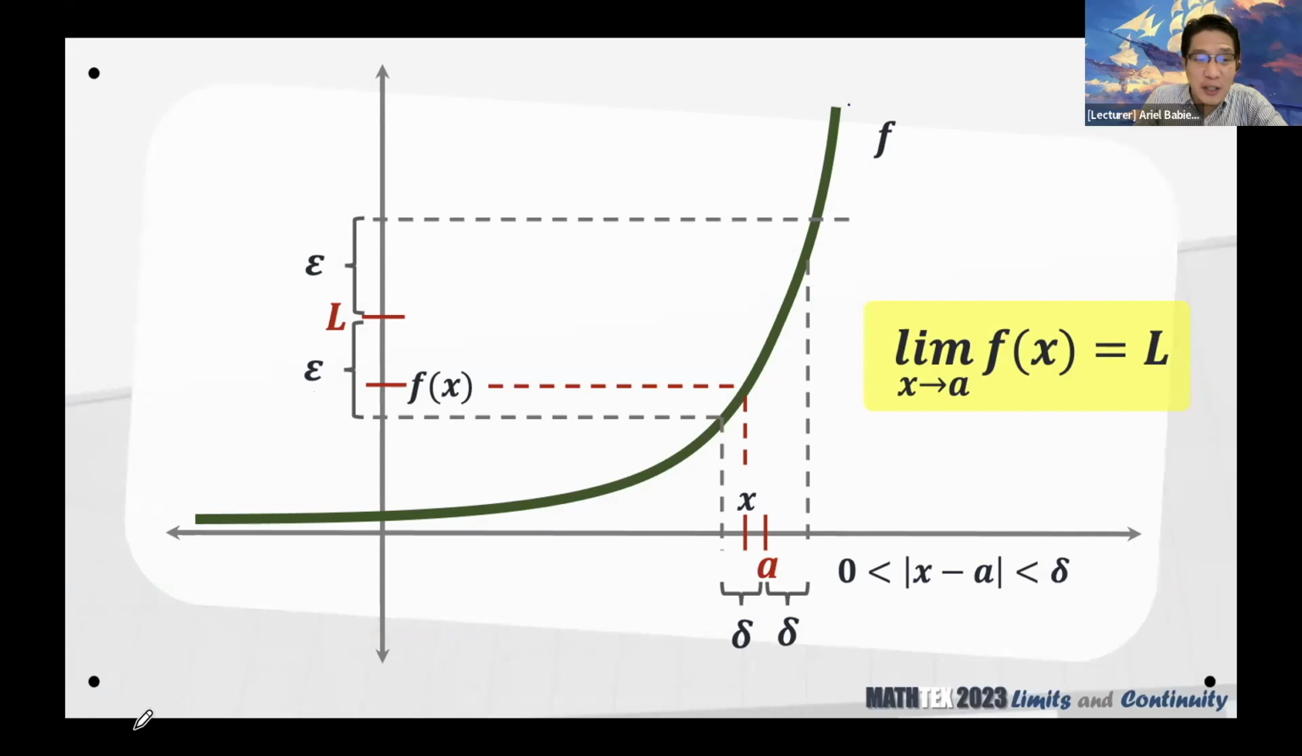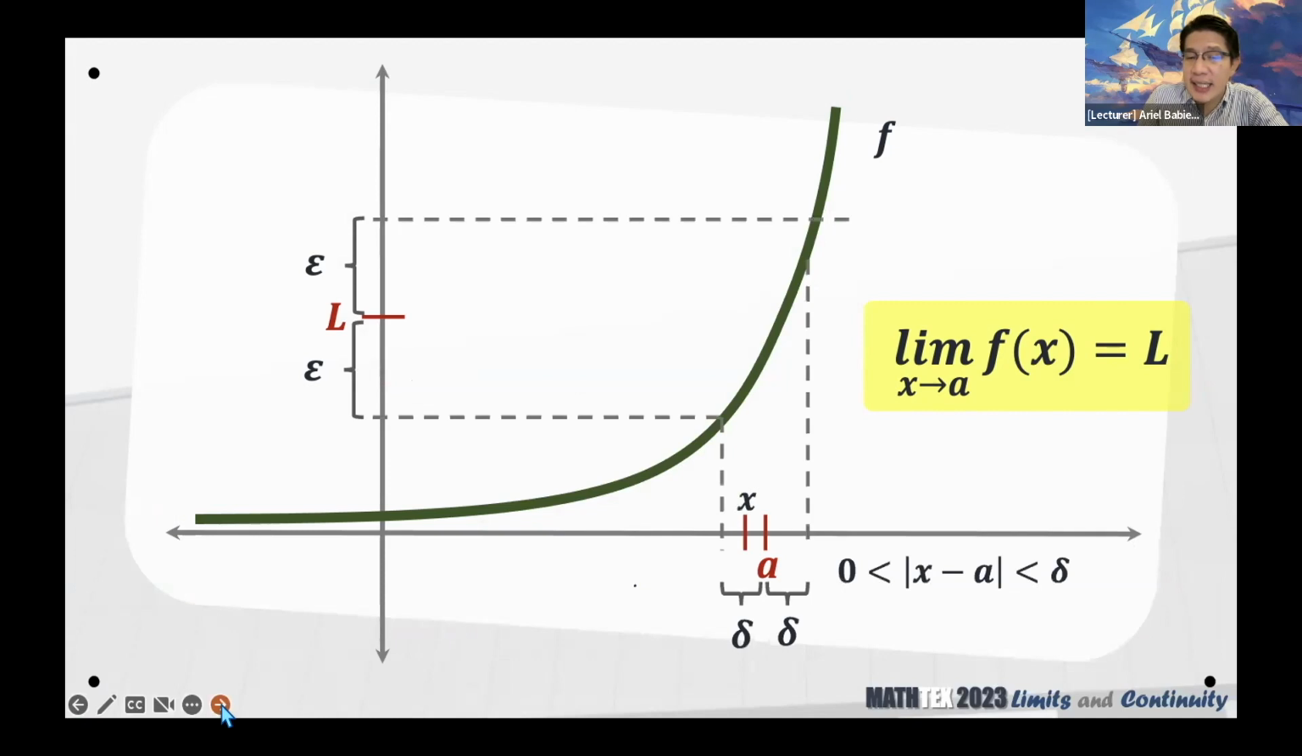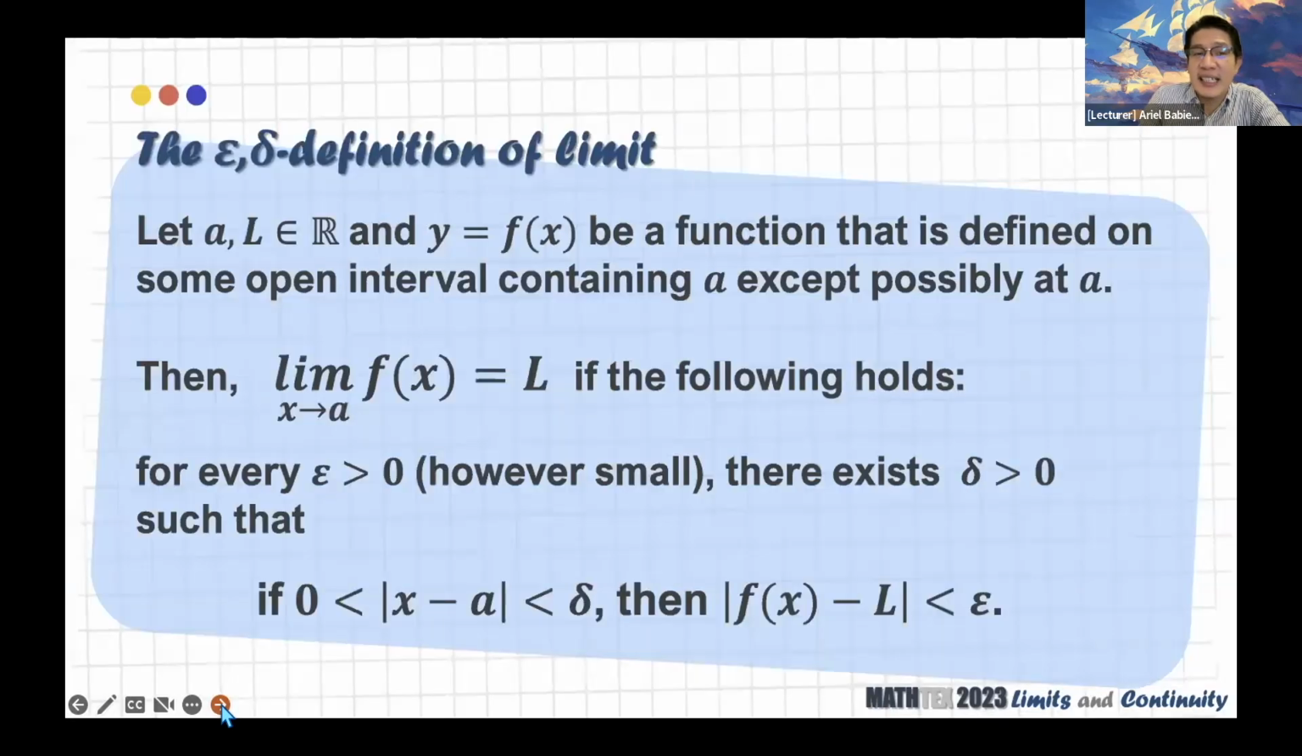The corresponding function value will be of distance epsilon from L. Okay, so yun yung gusto natin sabihin dito. For every epsilon, we need to get a corresponding delta, such that if x is within delta distance from a, then the corresponding function value will be of epsilon distance from L. Okay? And that is the epsilon delta definition of limit of a function.